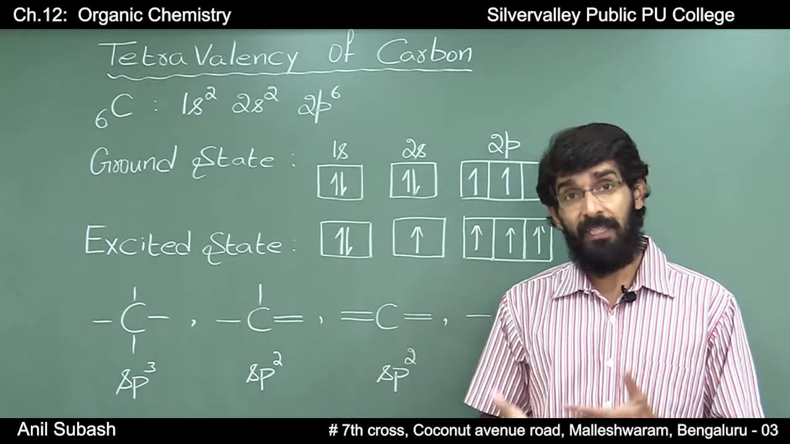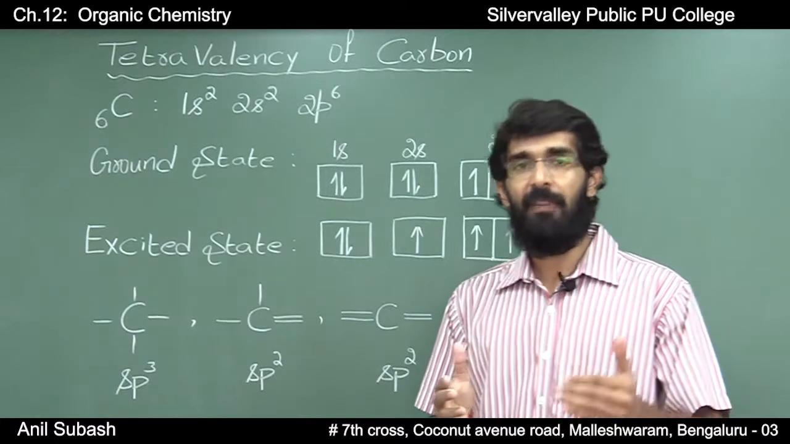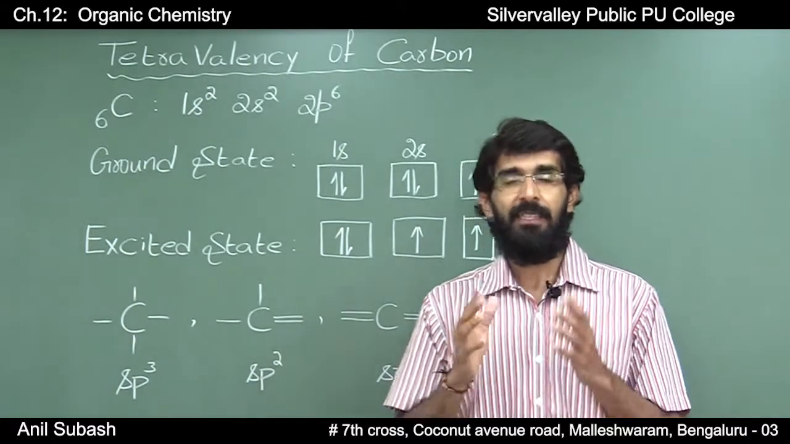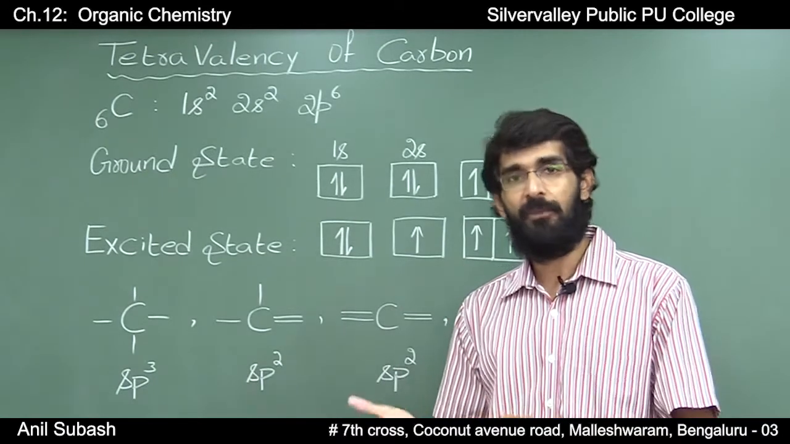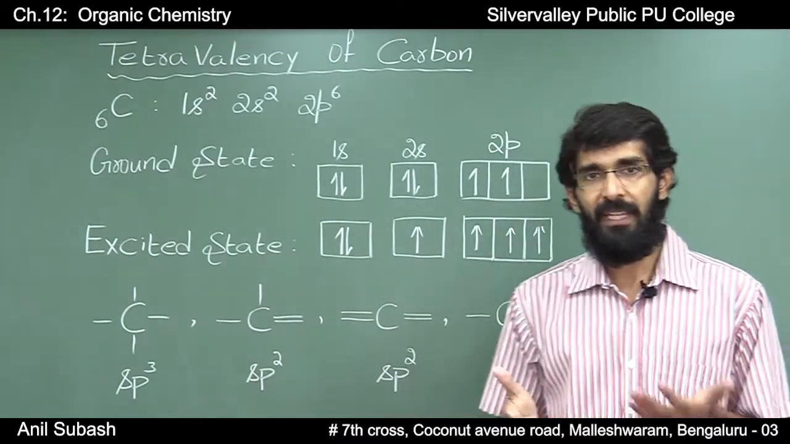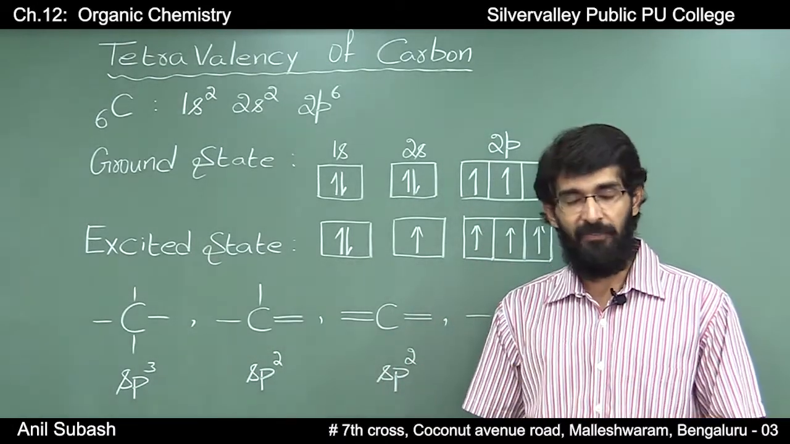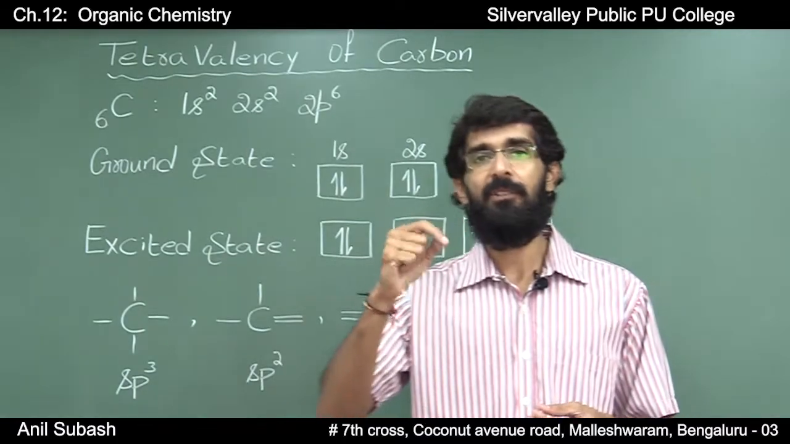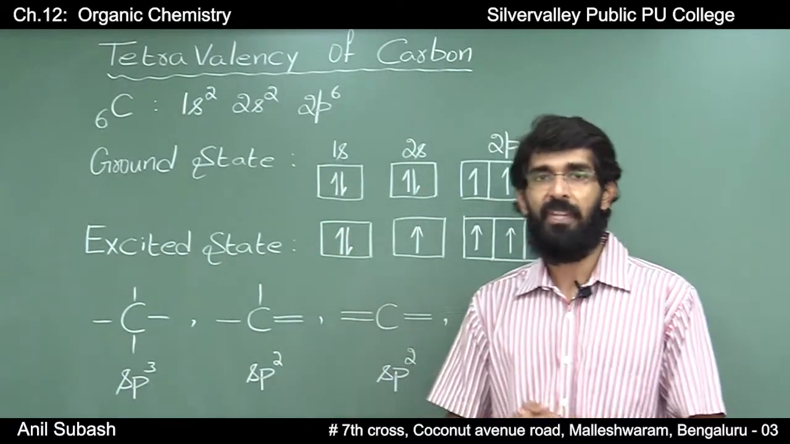Now, what do you mean by ground state? If the electrons enter into the available atomic orbitals in the increasing order of their energy, then it is said to be in ground state. What do you mean by excited state? Leaving one of the lower energy orbitals unfilled, if the electrons enter into a higher energy orbital, then it is said to be in excited state.